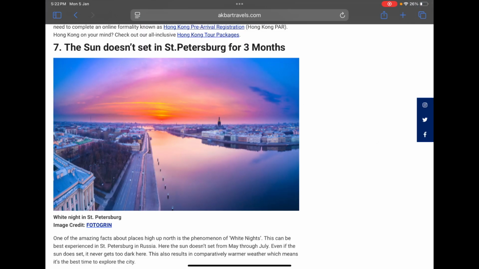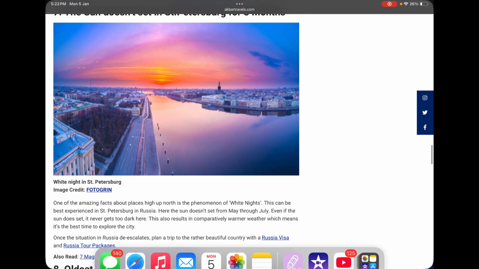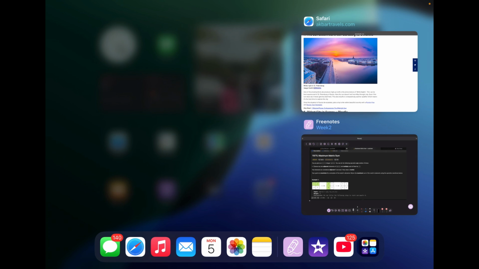Again, this is a very random topic to start off with, but we'll be shifting to the LeetCode question after this. I was just reading through this article and I came to know that there's this place in Russia, St. Petersburg, where the sun doesn't set for 3 months. So it's like May to July. There are no nights. Since it's very high in latitude, around 59 degrees north, the sun does set, but it never disappears. So they have this concept of white nights. Isn't it kind of amazing? It's very amazing. But मुझे क्या, मैं तो इंडिया में हूँ.